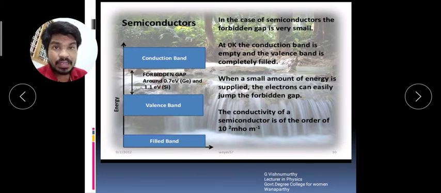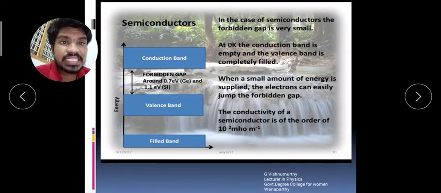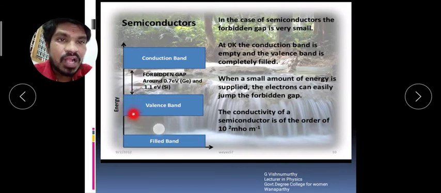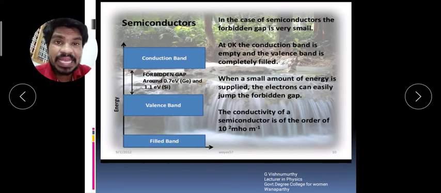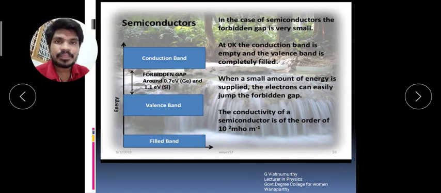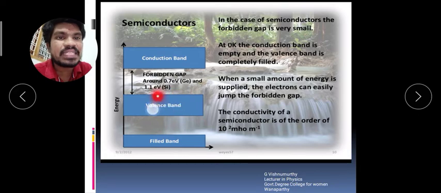Okay, at 0 kelvin in silicon and germanium, all valence electrons occupy the valence band. When we give energy to the valence band of germanium or silicon, that energy causes some of the valence electrons to reach the conduction band.